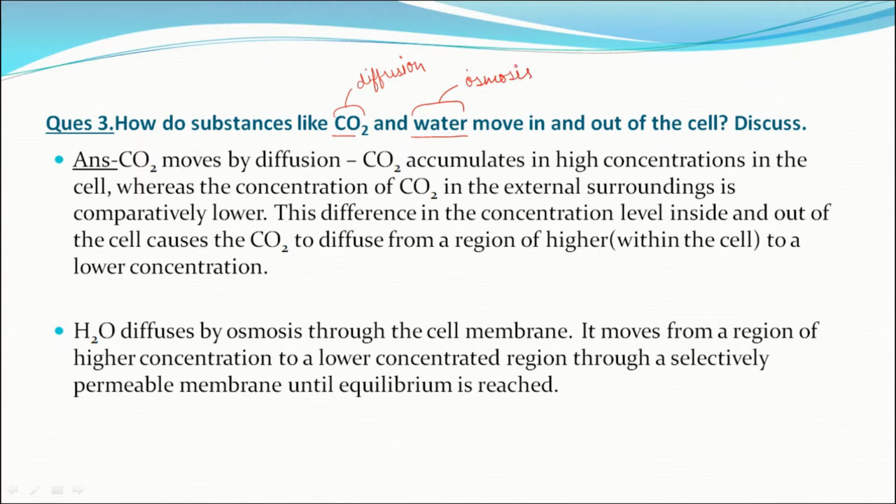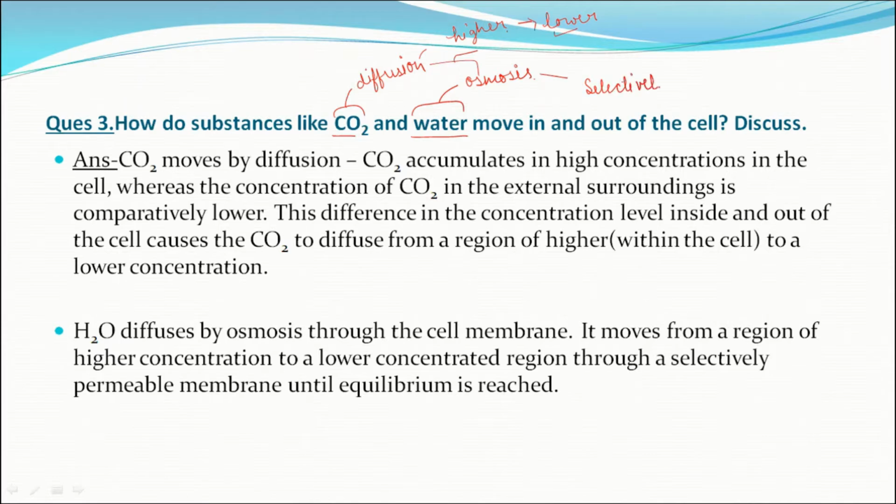And what is the difference between these two terms? Diffusion is the movement of particles from a higher concentrated region to a lower concentrated region. Similarly, osmosis is the movement of water molecules from the region of higher concentration to the region of lower concentration through a selectively permeable membrane.